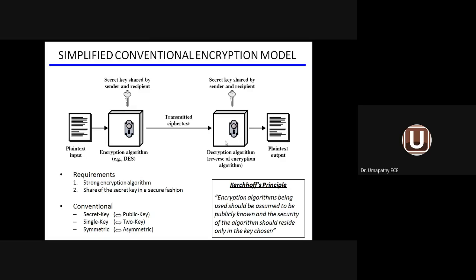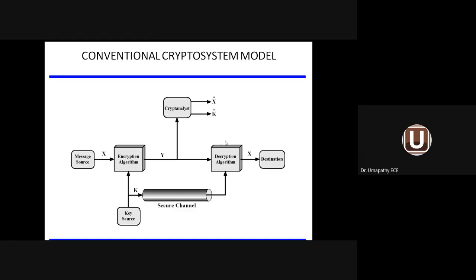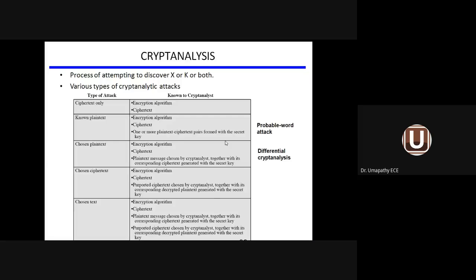So there are 5 important models connected with the conventional encryption model. This is called the symmetric cipher model. We have plain text, encryption algorithm, channel, decryption algorithm, and again plain text. The key is commonly shared between the sender and the receiver. The crypto system model is the same thing in an expanded way.